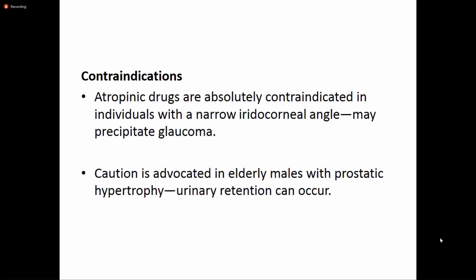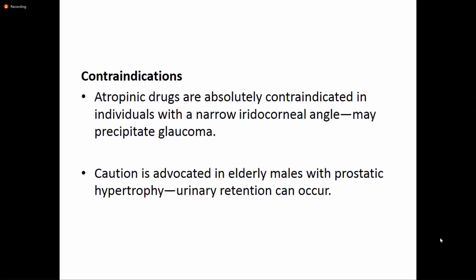The increased mass of the prostate will compress the urethra, so urine cannot pass properly. There will be difficulty in voiding urine in a patient suffering from prostate hyperplasia.